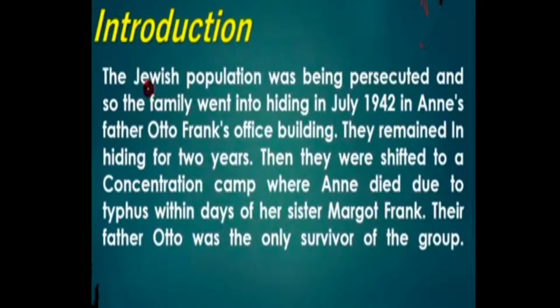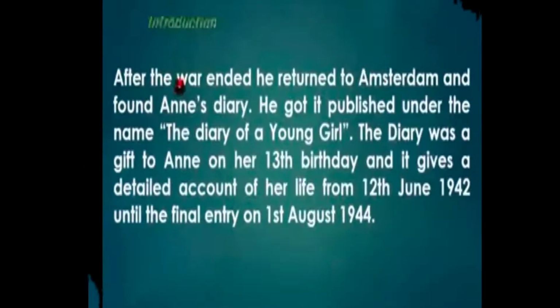Then they were shifted to a concentration camp where Anne died due to typhus within days of her sister Margot Frank. Their father Otto was the only survivor of the group. After the war ended, he returned to Amsterdam and found Anne's diary. He got it published under the name The Diary of a Young Girl. The diary was a gift to Anne on her 13th birthday, and it gives a detailed account of her life from 12th June 1942 until the final entry on August 1st, 1944. So this was the introduction of the chapter.